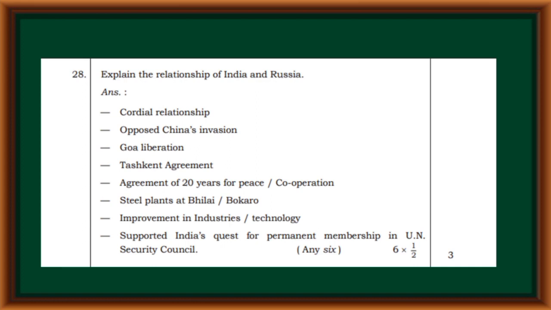Explain the relationship of India and Russia. Cordial relationship, opposed China's invasion, co-liberation, Tashkent Agreement, Agreement of 20 years for peace cooperation, steel plants at Bhilai, Bokaro, improvement in industries technology, supported India's quest for permanent membership in UN Security Council.